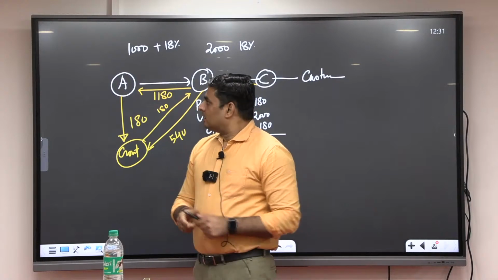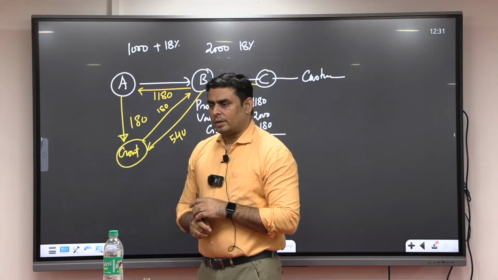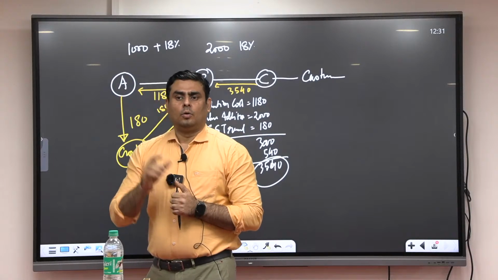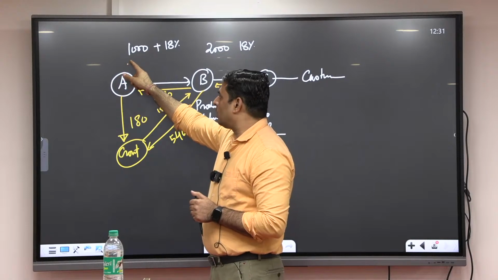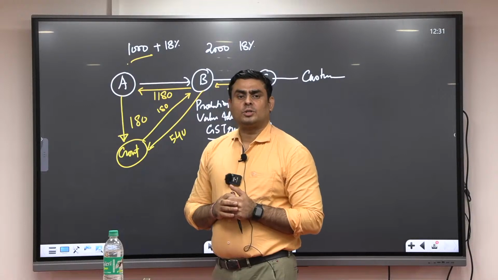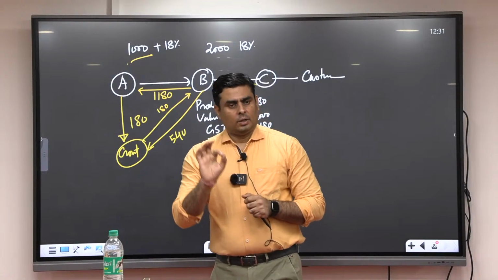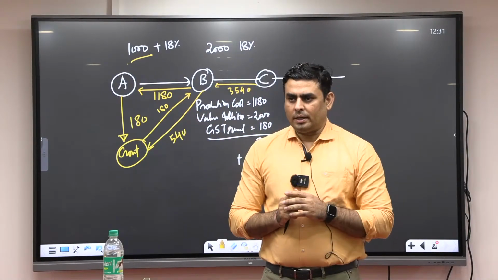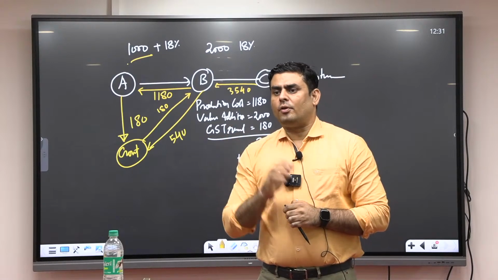Fine. And suppose that A sold 100 quantity. A sold how much quantity? 100 quantity. And one unit cost is how much? 1,000. One unit is costing 1,000, and he sold 100 units. So total sale is how many rupees? 1 lakh rupees sale is there. So as per the government record, he sold 100 quantity and made money of 1 lakh.